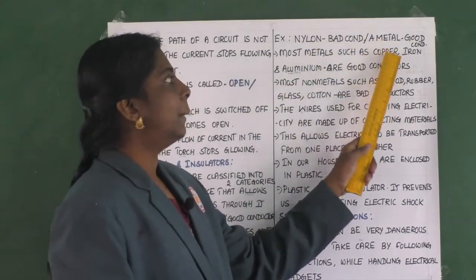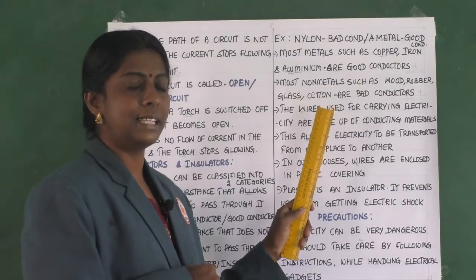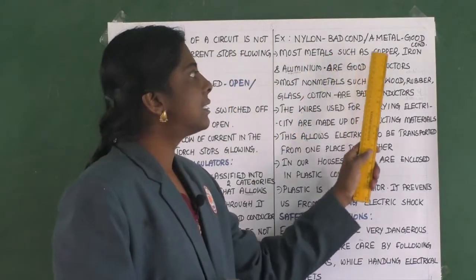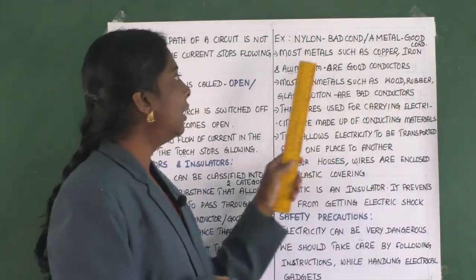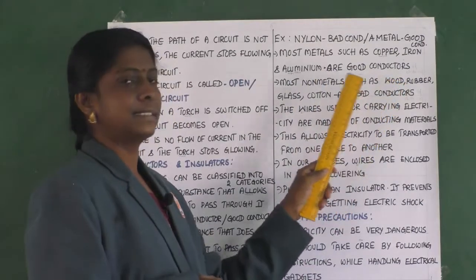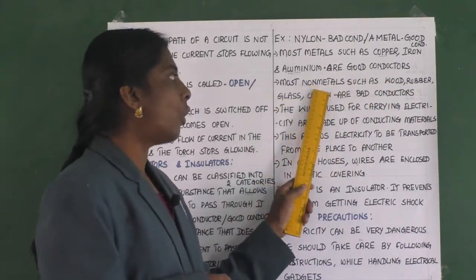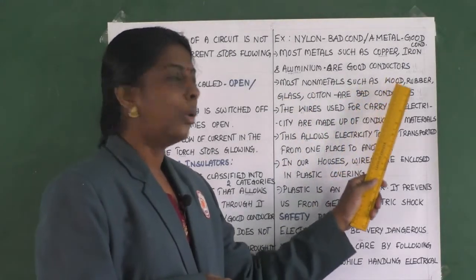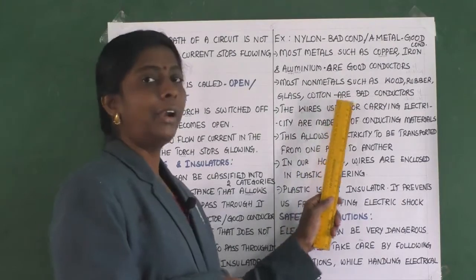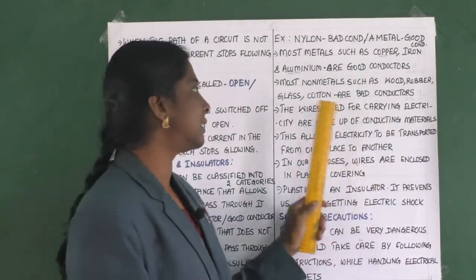A metal is an example of a good conductor. Most metals such as copper, iron and aluminium are good conductors. Most non-metals such as wood, rubber, glass and cotton are bad conductors. What are they? They are bad conductors.